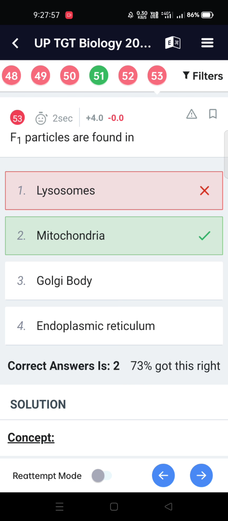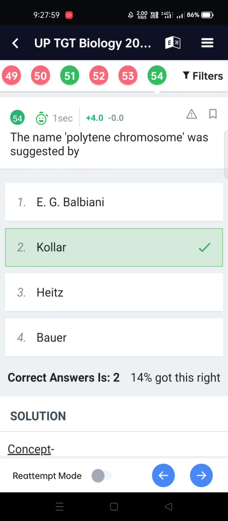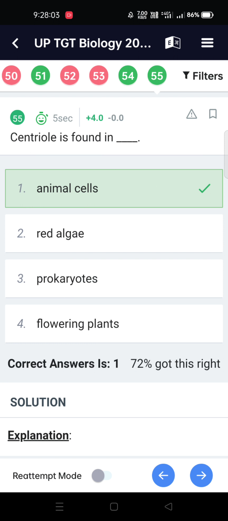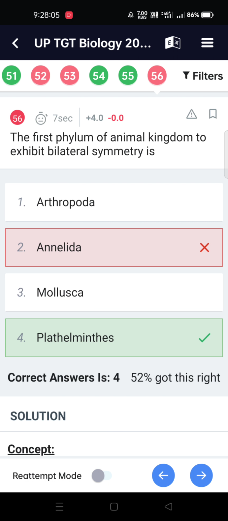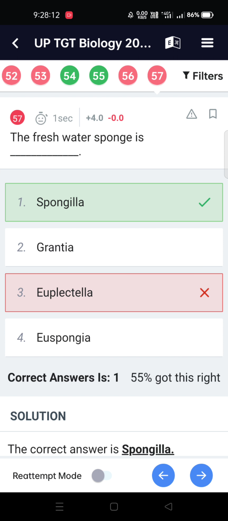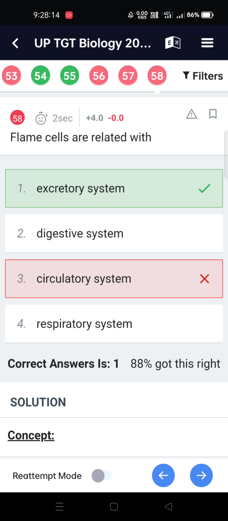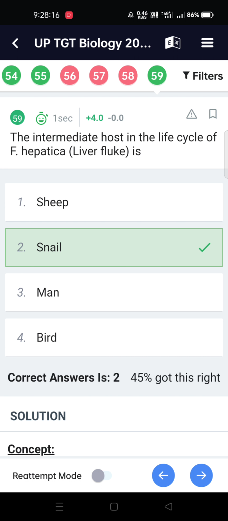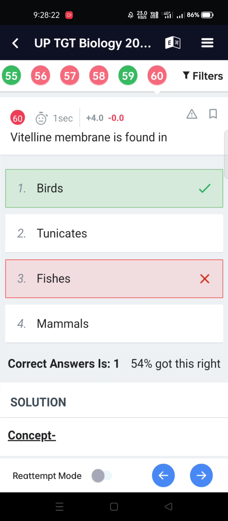F1 particles are found in mitochondria. The name polytene chromosome was suggested by Kollar. Centriole is found in animal cells. The first phylum of the animal kingdom to exhibit bilateral symmetry is Platyhelminthes. The freshwater sponge is Spongilla. Flame cells are related with the excretory system. The intermediate host in the life cycle of Fasciola hepatica, the liver fluke, is snail.